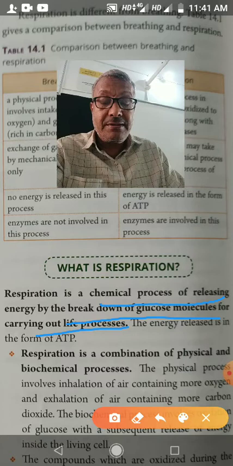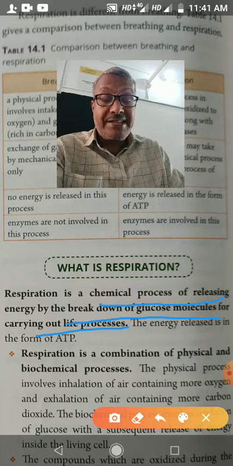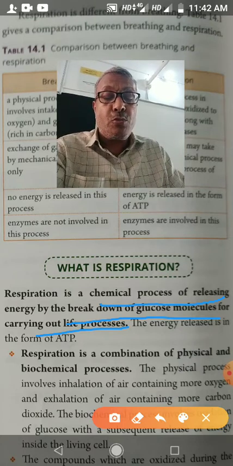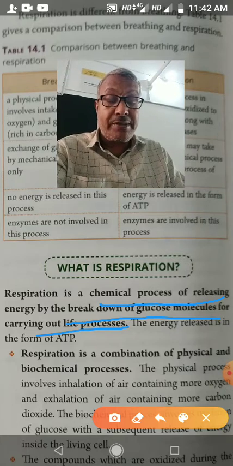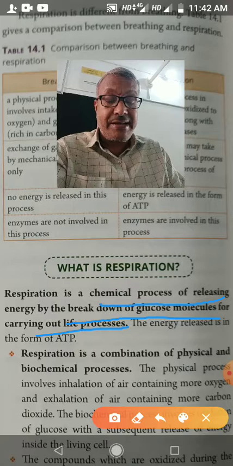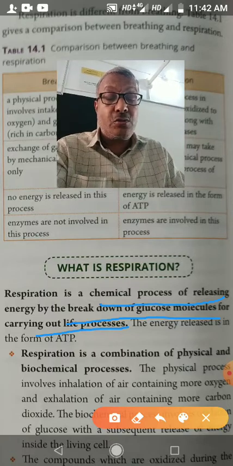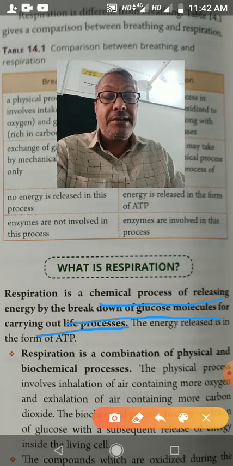In plants, ethanol and carbon dioxide are formed. Very little energy is released, only 2 molecules of ATP. In animals, lactic acid is formed, no carbon dioxide. And here also only 2 ATP of energy are released.